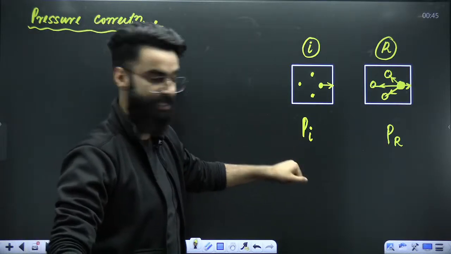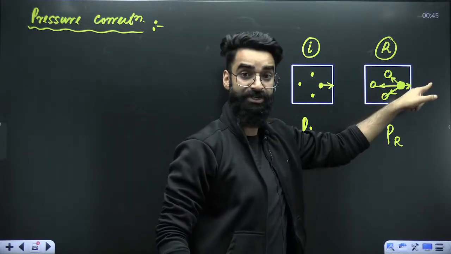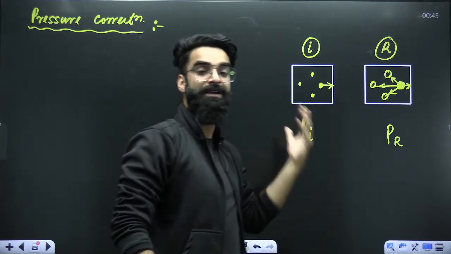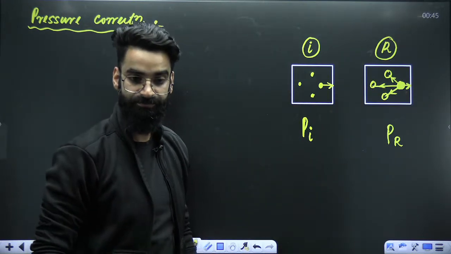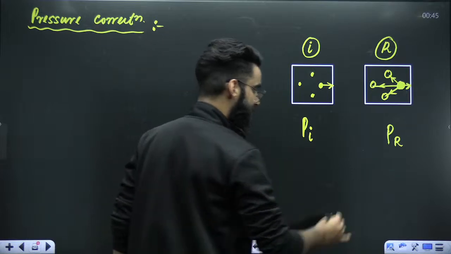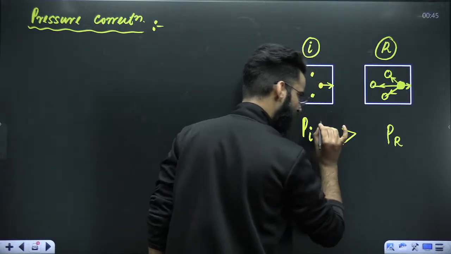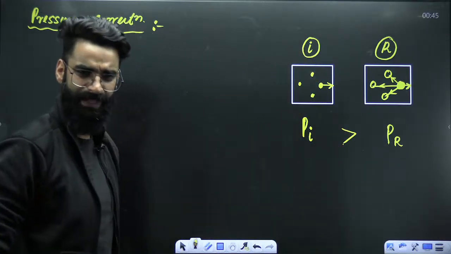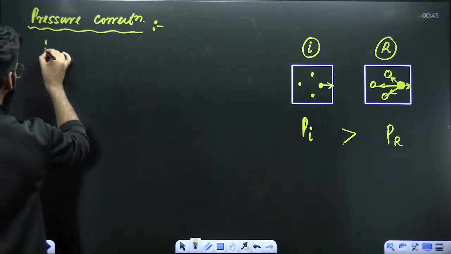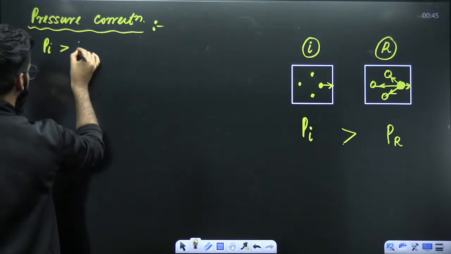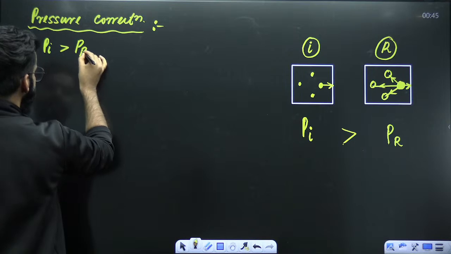Because when the real gas molecule goes for the collision, the other molecules attract the molecule towards itself. So the pressure of ideal gas will be more than the pressure of real gas. Absolutely clear?